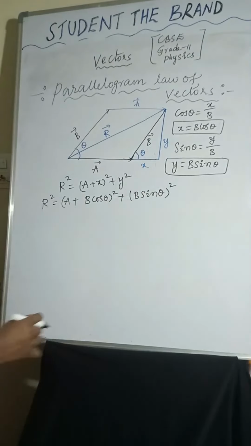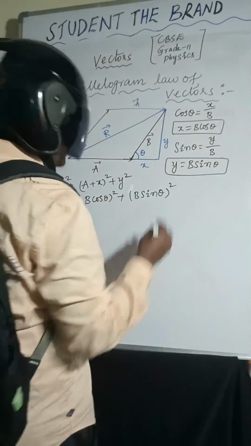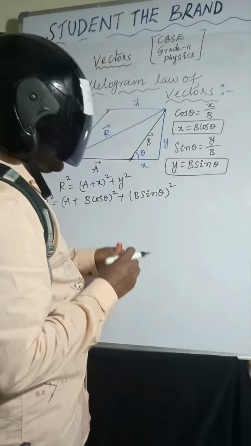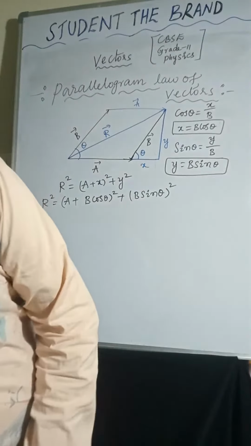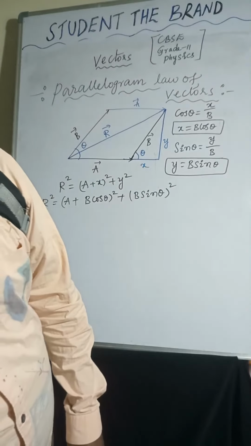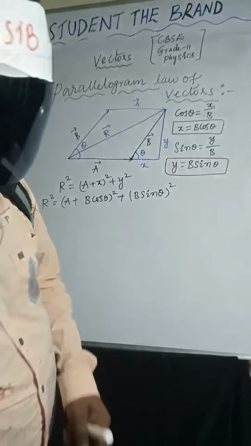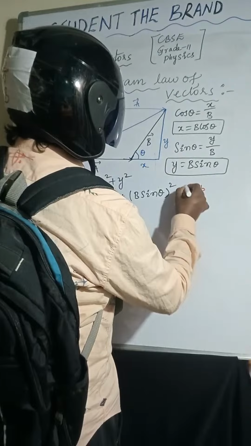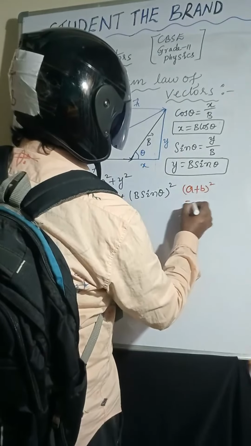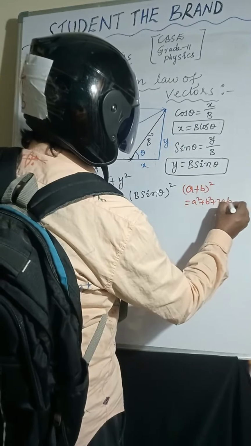We know the (a plus b) whole square formula. What is the (a plus b) whole square formula? It is a square plus b square plus 2ab. So (a plus b) whole square equals a square plus b square plus 2ab.